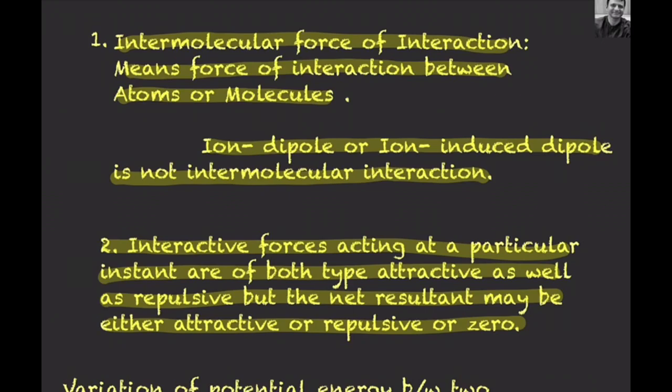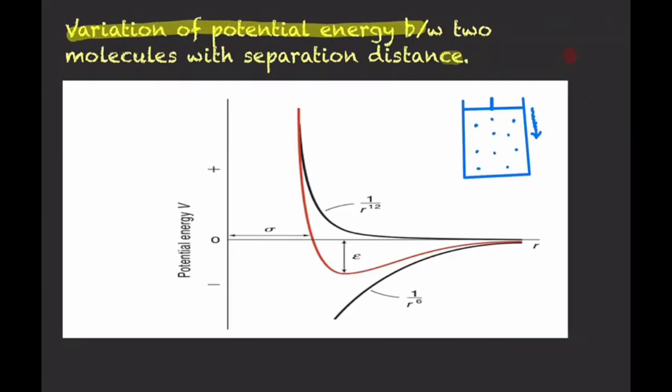So these intermolecular interactions between the molecules is because of electrostatic force of attraction between the nucleus of one molecule with the electron cloud of another molecule, or vice versa. And the repulsive forces is because of electrostatic repulsion between the nuclei of two molecules and the electron cloud of two molecules. Variation of potential energy between two molecules with separation distance. On y-axis there is potential energy, on x-axis there is separation distance.